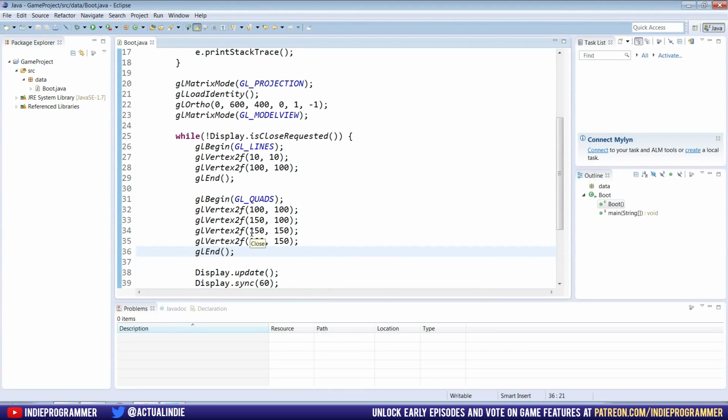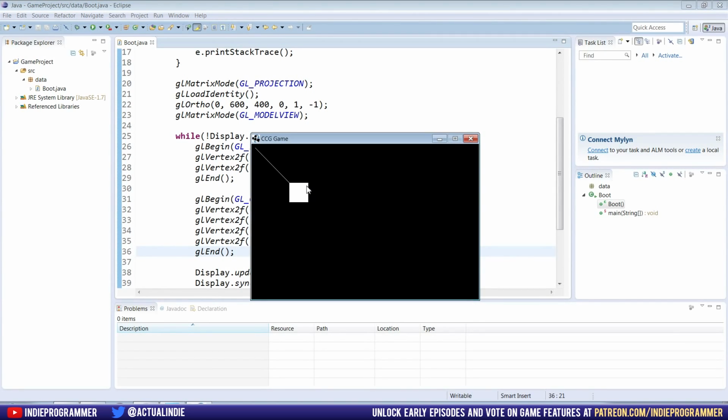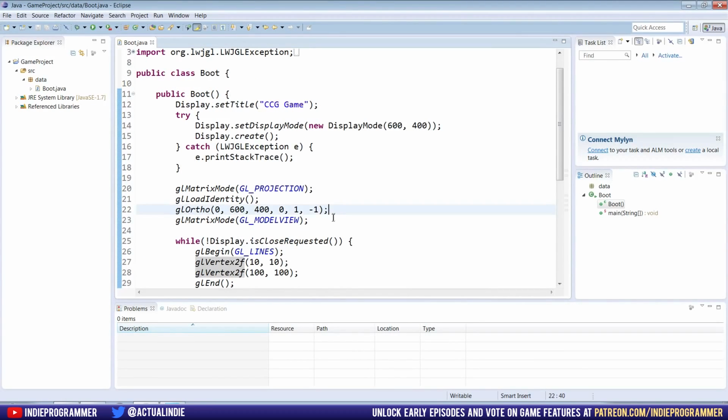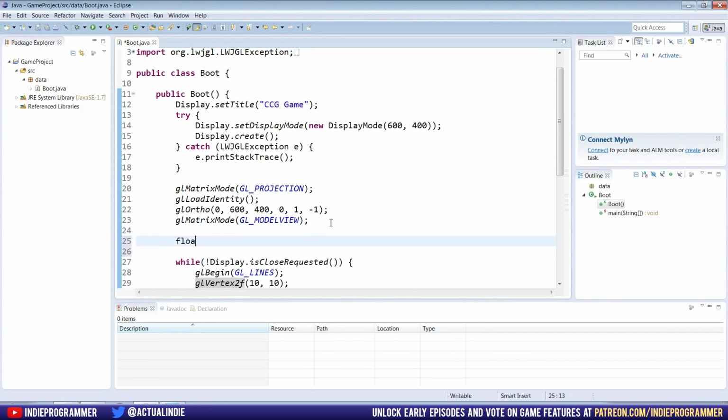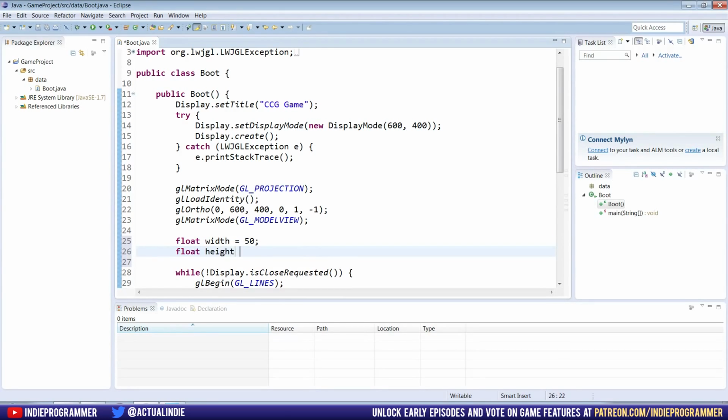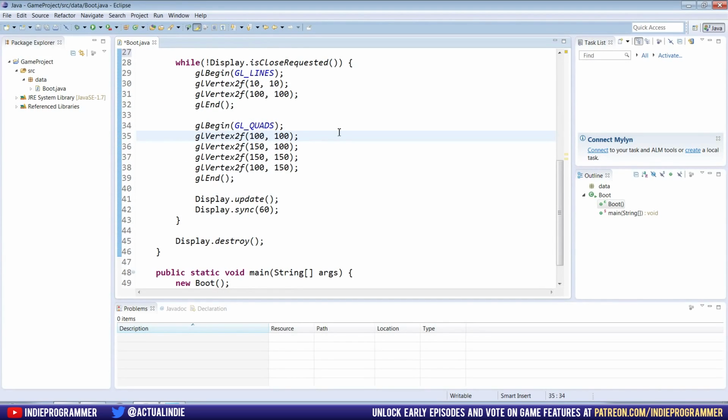So a way that we can make this easier is instead of specifying the bottom right and the top right at the exact pixel coordinate, we can just say we want everything to be relative to this top left starting point plus the width or plus the height of the square. So we can do that right up here. Just set 2 variables for width and height to 50. Down here, let me add some comments.